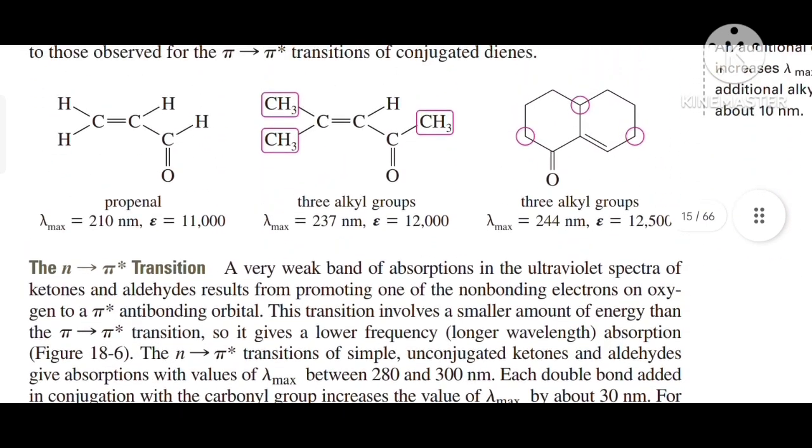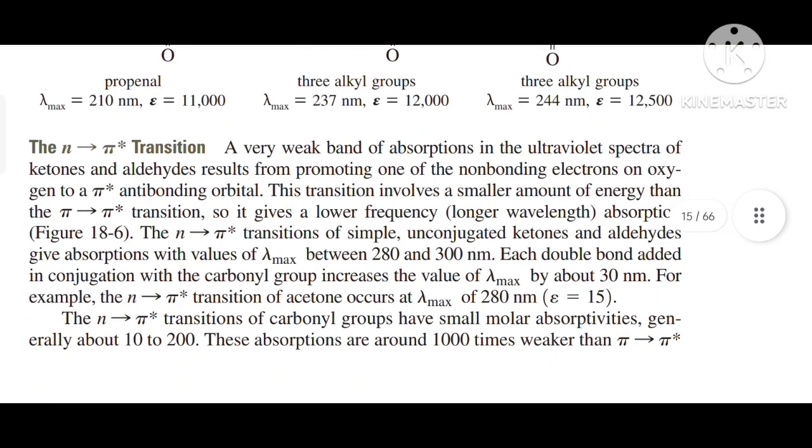Another transition is the n to pi star transition. A very weak band of absorption in the ultraviolet spectra of ketones and aldehydes results from promotion of one of the non-bonding electrons on oxygen to the pi star anti-bonding orbital.